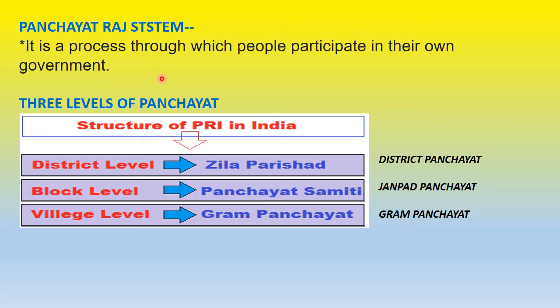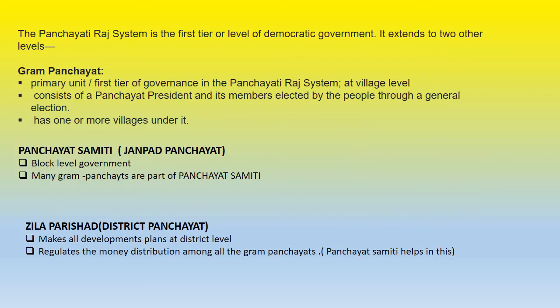Now, the Panchayati Raj system is a process through which people participate in their own government. There are three levels in the Panchayati Raj system. The first one, at the village level, is Gram Panchayat, which we have just discussed. At the block level, we have Panchayat Samiti, which is also called Janpad Panchayat. Then at district level, we have Jila Parishad, which is also called District Panchayat. Now we'll discuss all these three one by one.